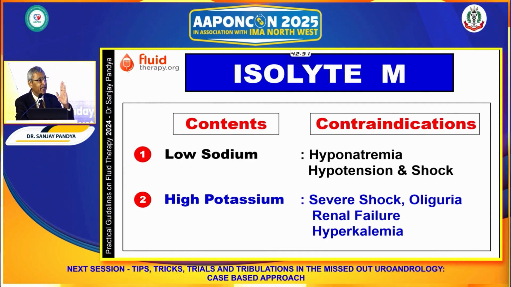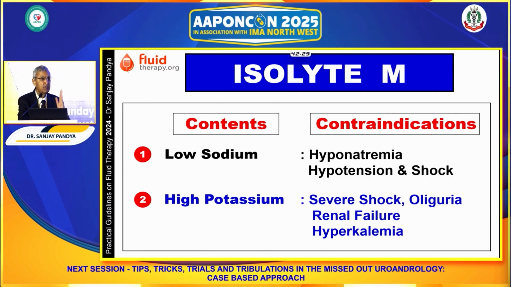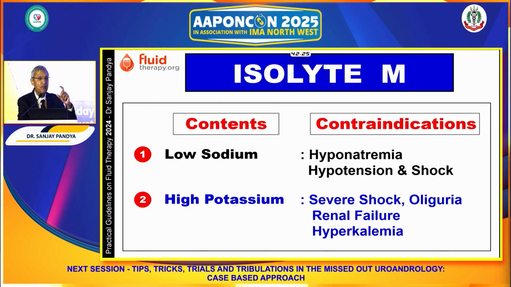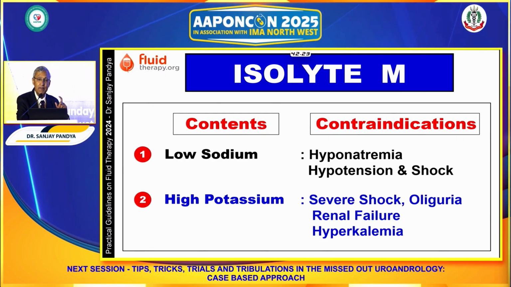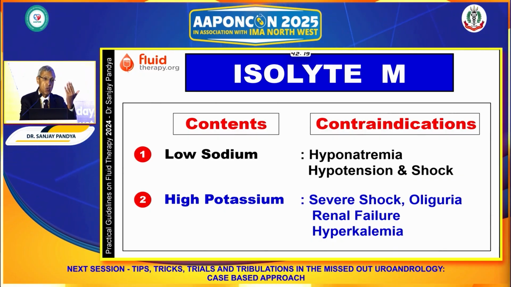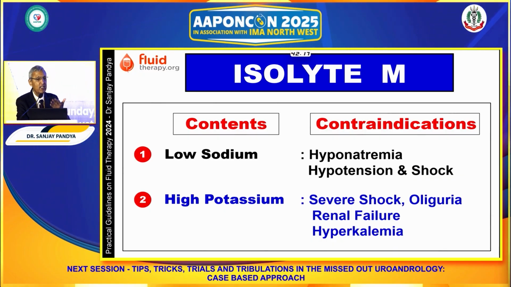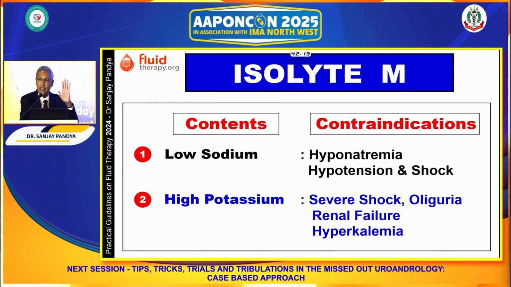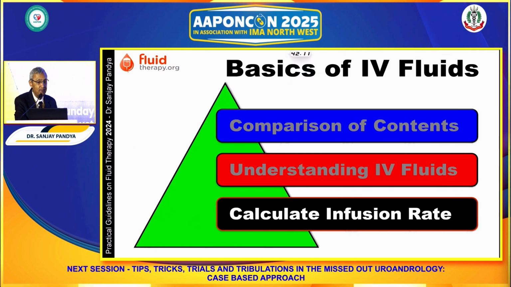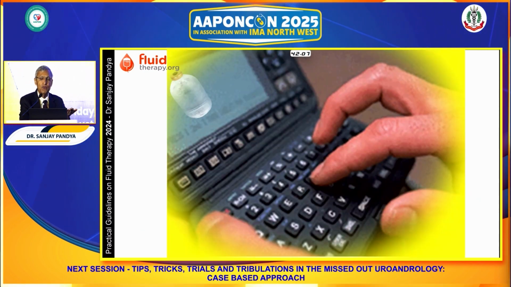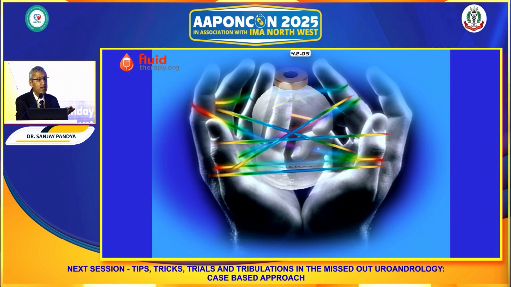So Isolyte M has 35 milliequivalent per liter of potassium. In contrast, 1 ampule of KCl, 10 ml, contains 20 milliequivalent. And therefore, if we want to provide potassium closer to that of Isolyte M, in 1 liter of the fluid, we have to add 2 ampules of KCl. Now, last thing: if we want to administer IV fluid, then how do we calculate?